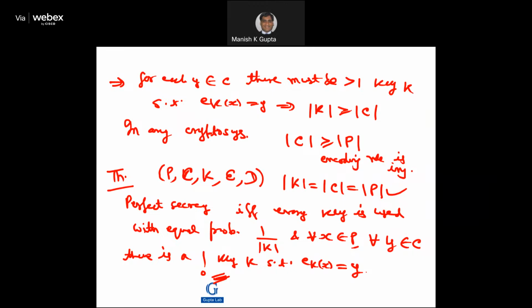Even if you don't understand the proof, don't worry. What I'm saying is that at least you should remember the characterizations. Whenever you are trying to build a crypto system, you can just check whether it is perfectly secure or not. In future, even if you come up with a new crypto system, you should remember this result. In fact, there are many more things, but I'm not going to talk about any. At least this much is enough for you to understand.